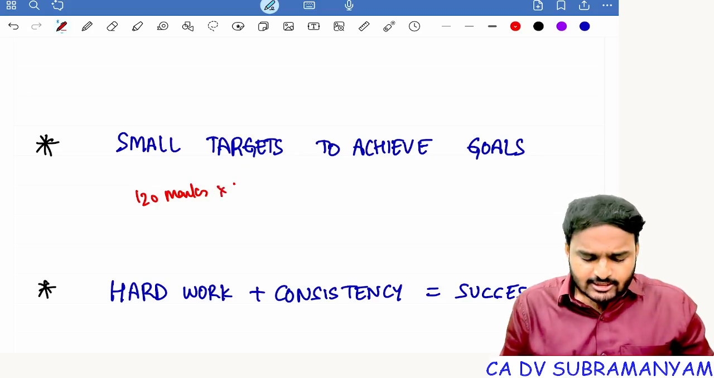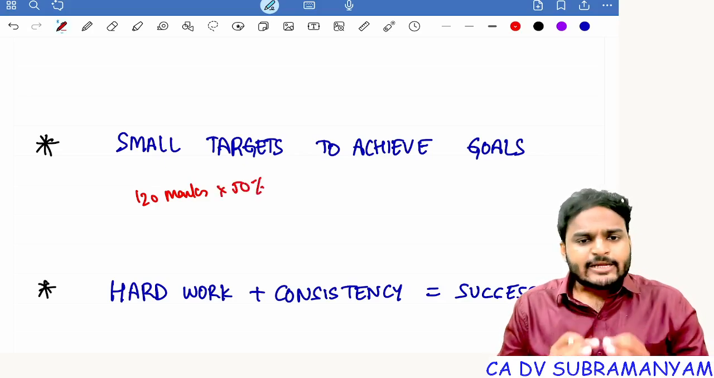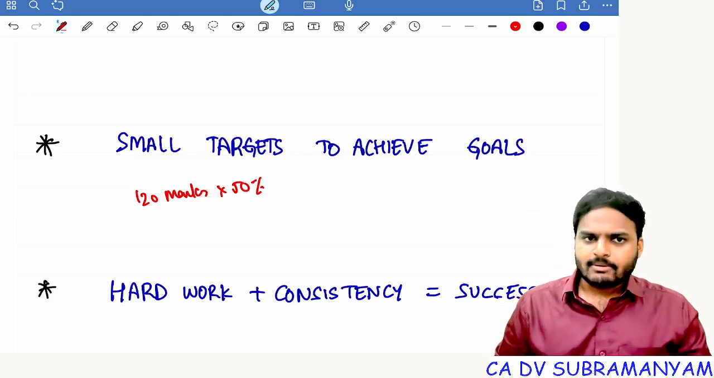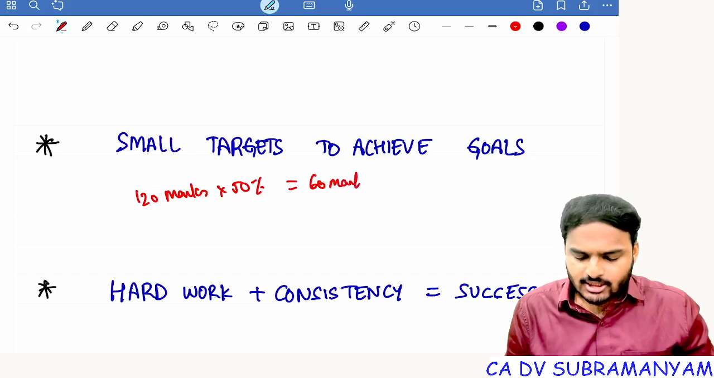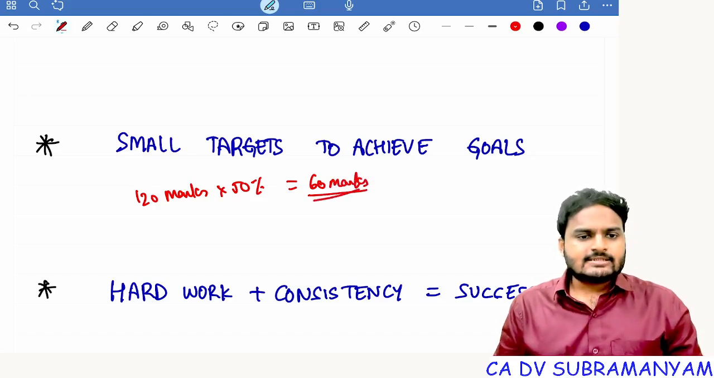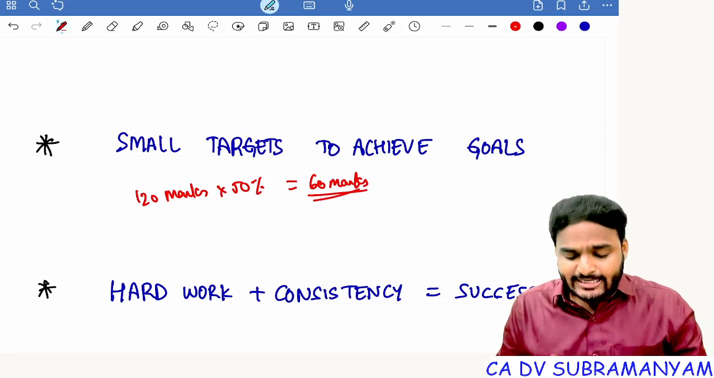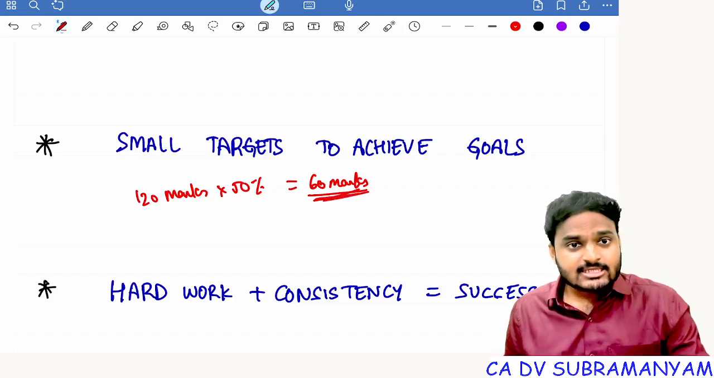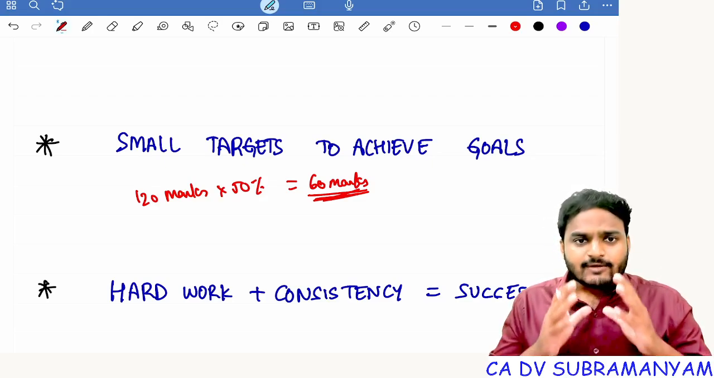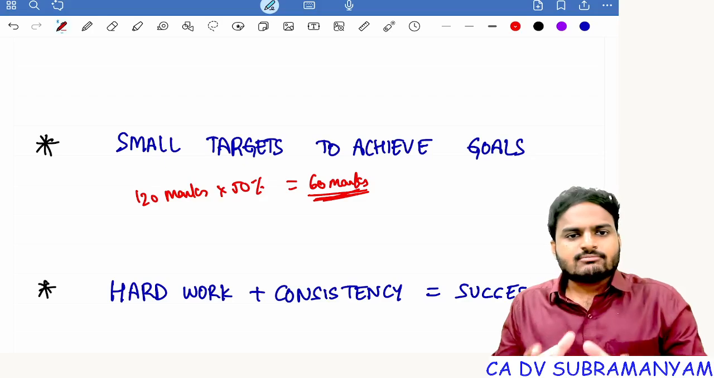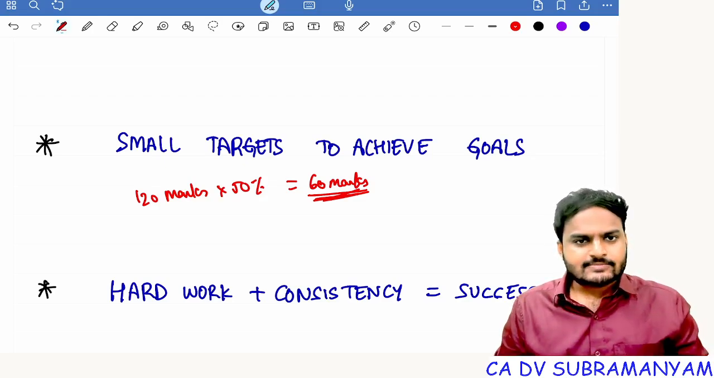First, prepare for 50% of each and every paper. 120 marks into 50% means 60 marks, right? So first select the chapters so that you can attempt 60 marks in each and every paper. First, you complete 50% of the syllabus in all 6 papers.